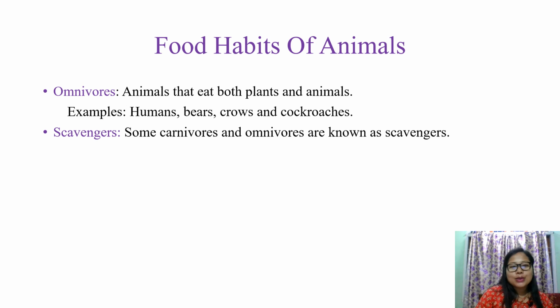Okay. So scavengers. Now what are scavengers? Some carnivores and omnivores are known as scavengers. We already studied what carnivores are and what omnivores are, isn't it? So some, not all, of those groups of animals like carnivores and omnivores form another group of organisms. They are known as scavengers.